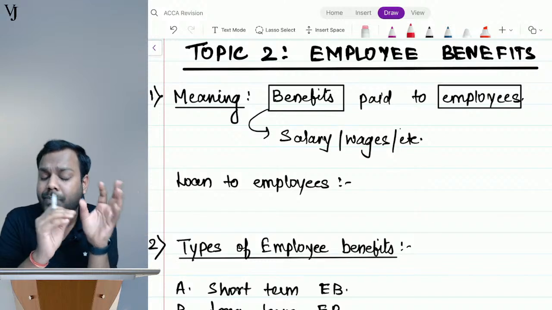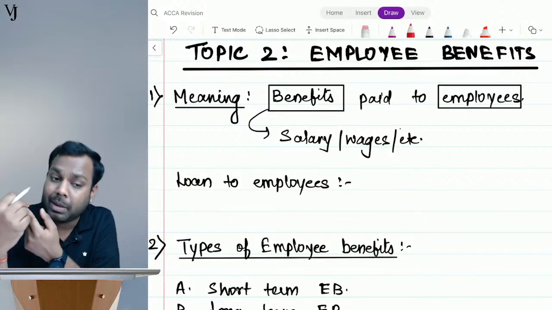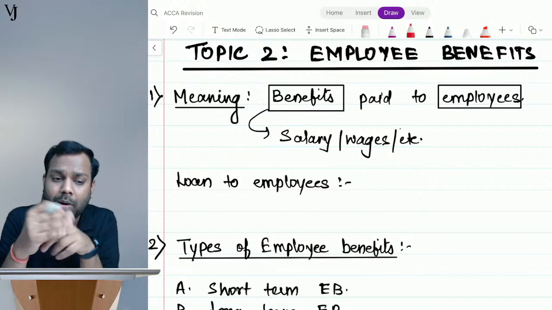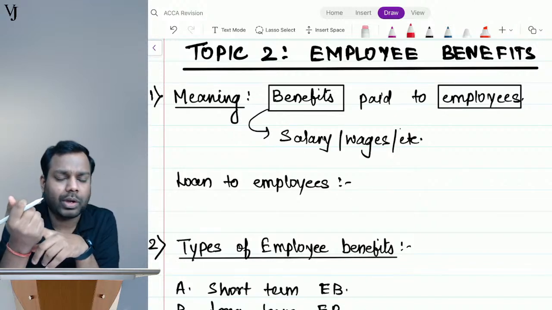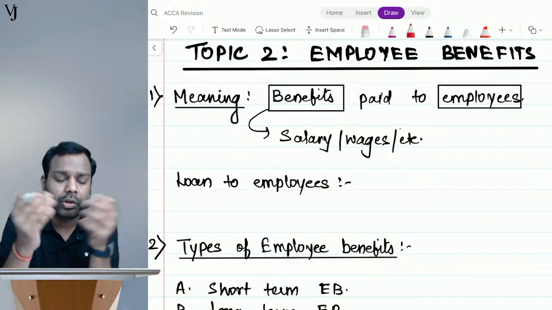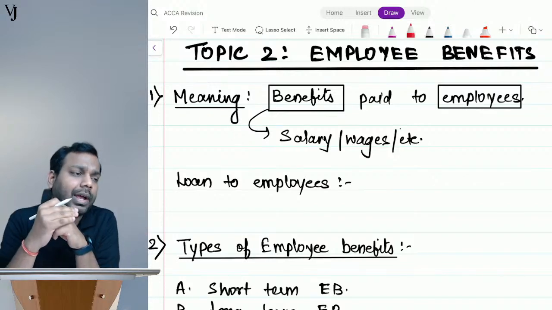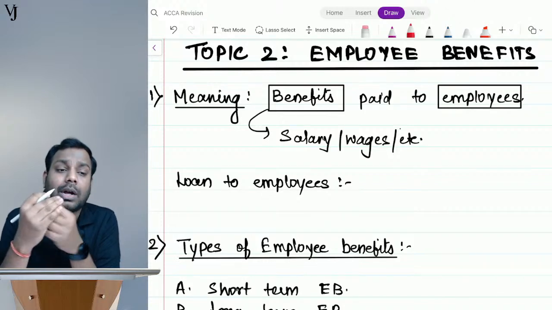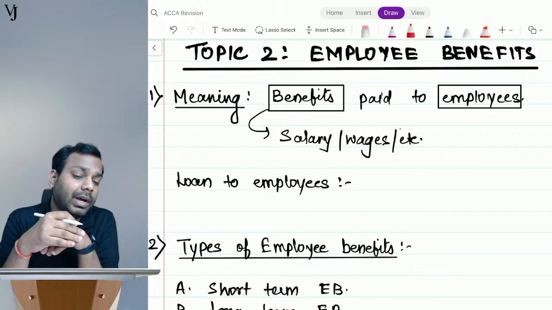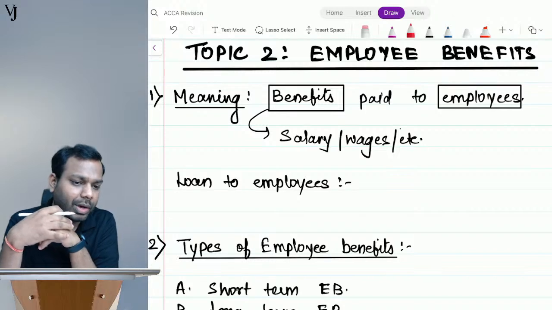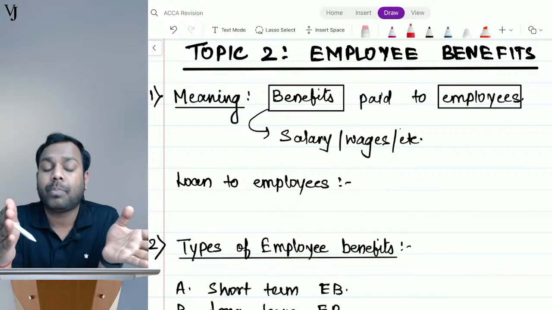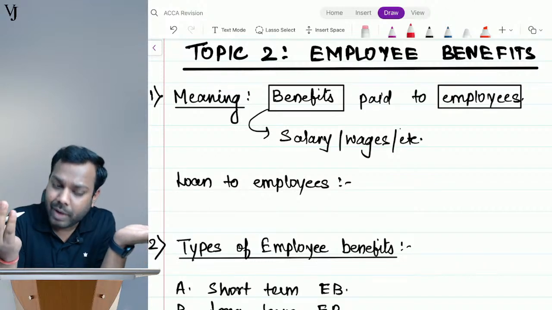Now, the benefits that we pay are an obligation. This obligation can come from a formal agreement, or from a law-making body, basically the local laws or local legislations, which want us to make these payments. Or it can be a constructive obligation, where the entity says on its own that it has to pay this amount to its employees.